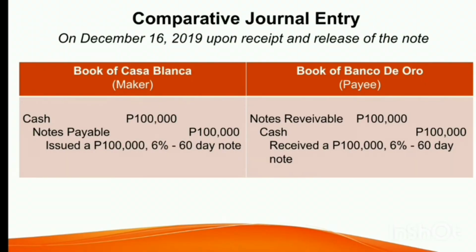This records the issuance of the 100,000 pesos, 6%, 60-day note. And then on the part of the payee, or the creditor, which is Banco de Oro, the transaction is going to be recorded by debiting the notes receivable, 100,000, and then crediting cash, 100,000.